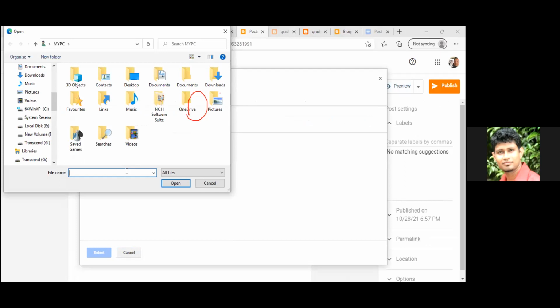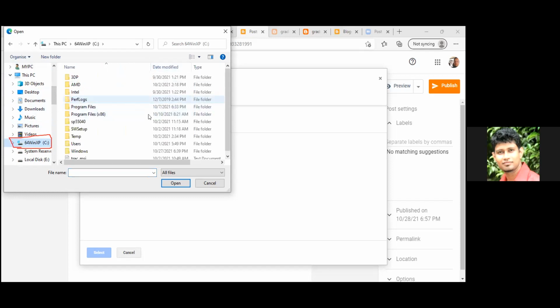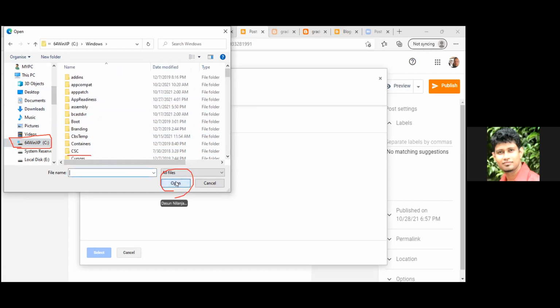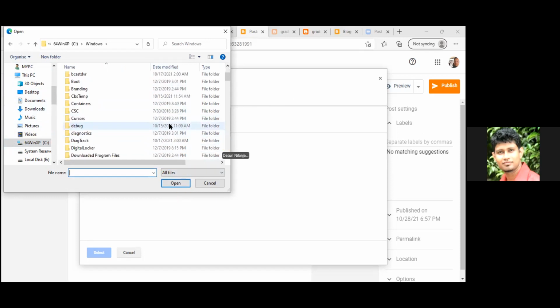Then you can go to maybe C, Windows. Go to C drive. I can see that in the corner. Here, C drive. Inside Windows folder there's a folder called web. Go inside, open that, and then inside that you can see there's another folder called web. Just scroll down and you can see there's another folder called web.